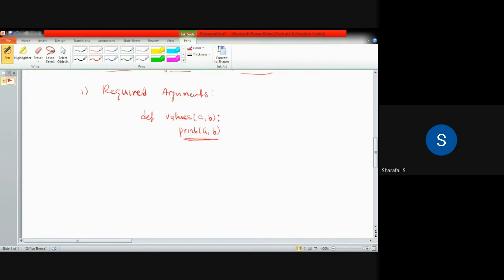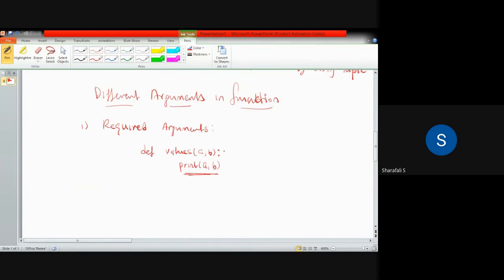You can also use it, no problem, and assign that value, but in this case it is not required. That's why I'm not including that part here, because we are going to check this by using a program, and we are explaining the different arguments that we can use in this function.